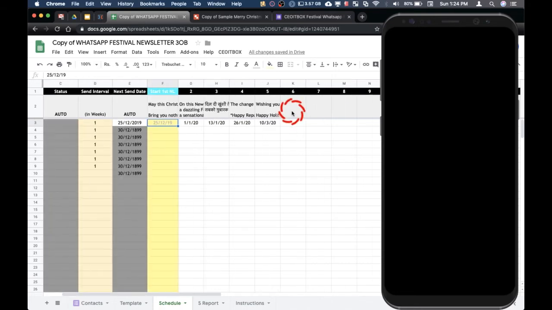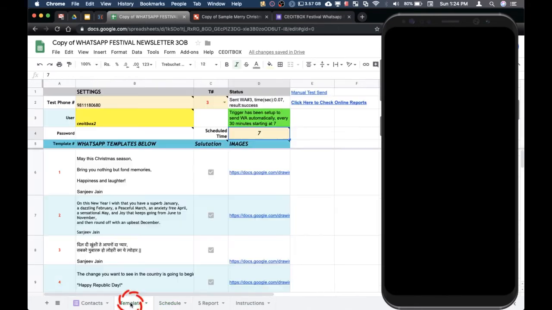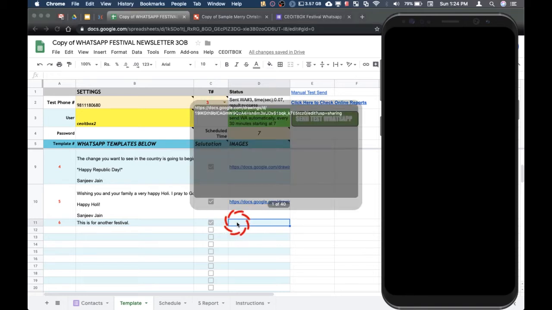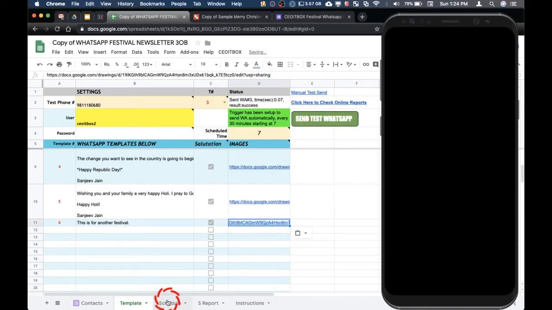As you create more templates, for example, after 5, if I put in a new template for another festival, you'll automatically get 6. We can select the salutation. You can put in your attachment from the drive. I can simply paste this as a sample.